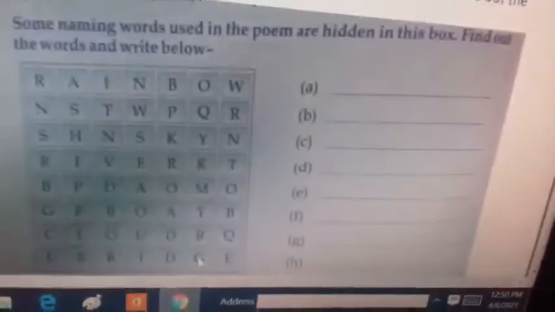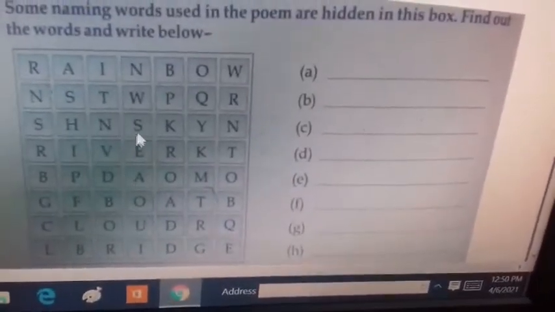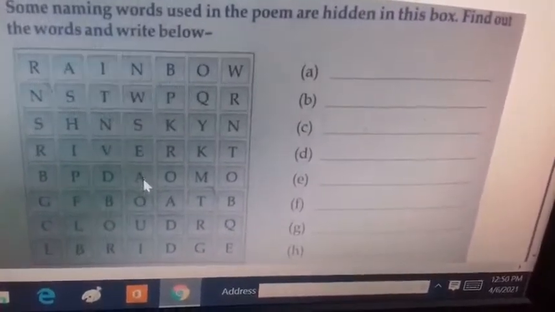Boat you can see here, cloud is present here, and bridge is present here. In the same way you can find the word sea. Sea is here. So all the words that have been written here have been taken from the grid and written here. So you will also write.